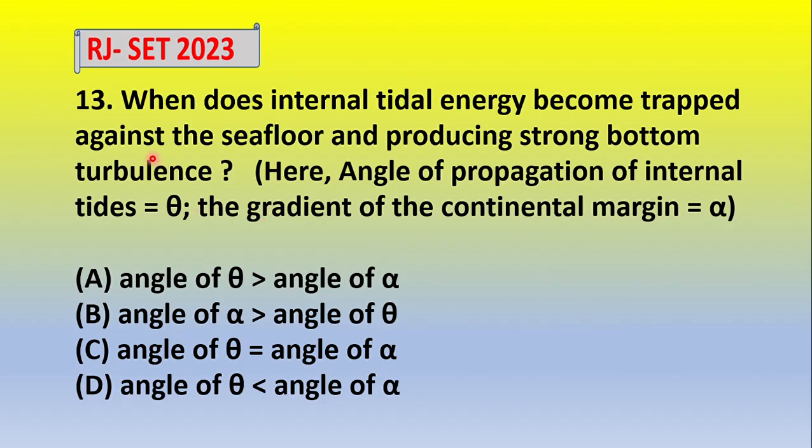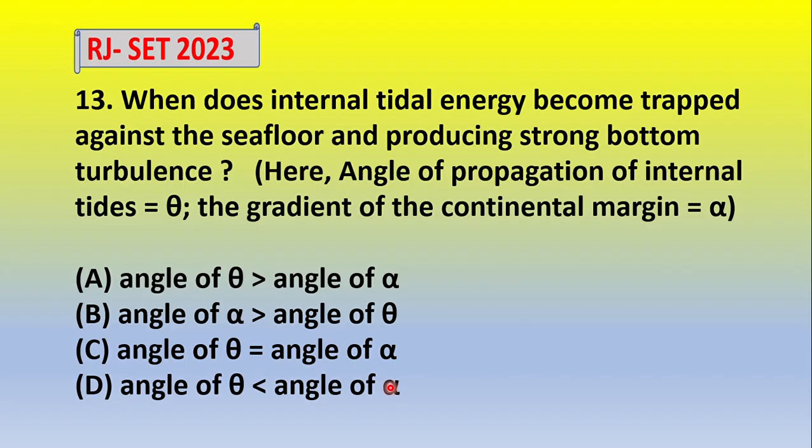Now next question, when does internal tidal energy become trapped against the sea floor, producing strong bottom turbulence? Here the angle of propagation of internal tide is theta and the gradient of the continental margin is alpha. Option A, angle theta is greater than angle alpha. Option B, angle alpha is greater than angle theta. C, angle theta is equal to angle alpha. D, angle theta is less than angle alpha.